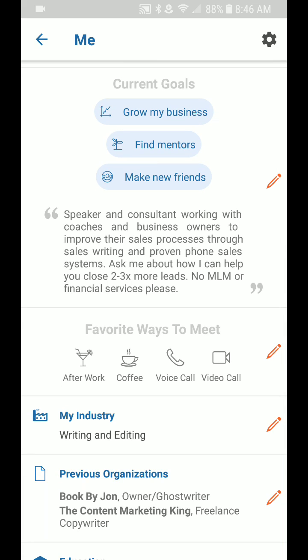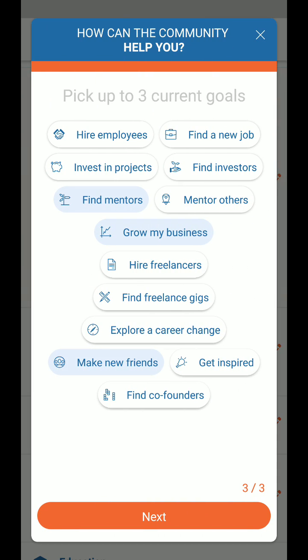Then you have your goals. Here you have 3 goals that you're going to be able to pick out of a predetermined list. Whatever your goals are, whether they're hiring, finding a new job, hiring freelancers, finding freelance gigs, getting inspired, whatever, you want to pick 3. I picked find mentors, grow my business, and make new friends.